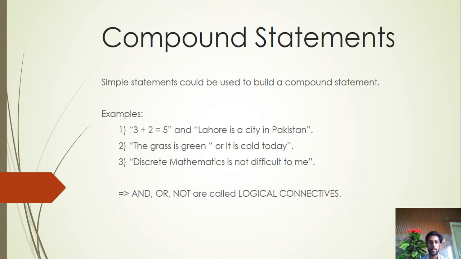The first example is 3 plus 2 equals 5, which is a true statement, and Lahore is a city in Pakistan. Now, 3 plus 2 equals 5 and Lahore is a city in Pakistan. These are two propositions, and these two are separated by and.